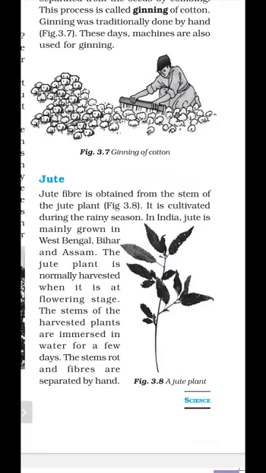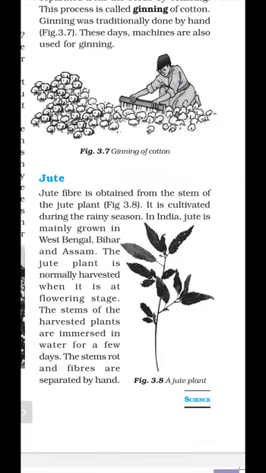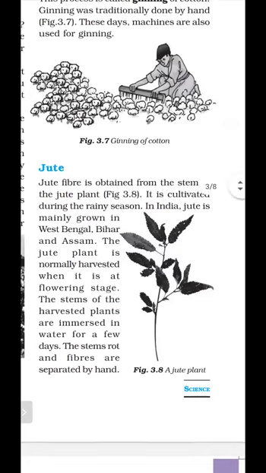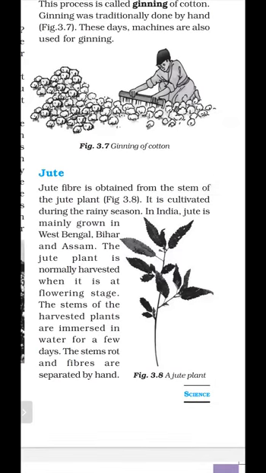Jute fiber is obtained from the stem of the jute plant, and it is grown in the rainy season. In India, it is mainly grown in West Bengal, Bihar and Assam. Figure 3.8 shows the jute plant, and this is the stem. It is cultivated in the rainy season and grown mostly in West Bengal, Bihar and Assam.